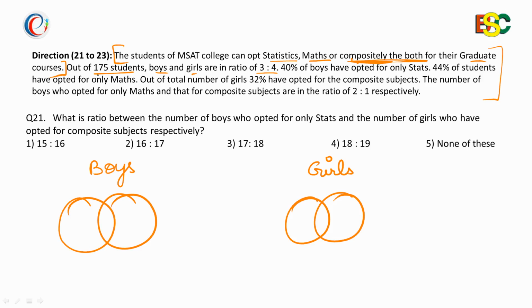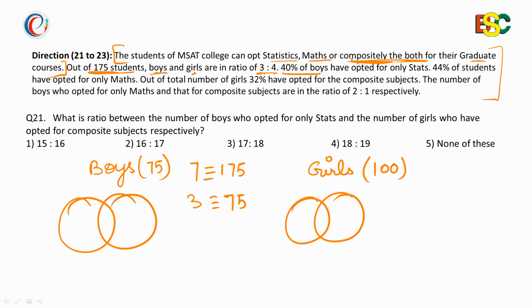So 7 gets equivalent to 175, and 3, which is representing the boys, gets equivalent to 75. So number of boys becomes 75 and girls become 100.